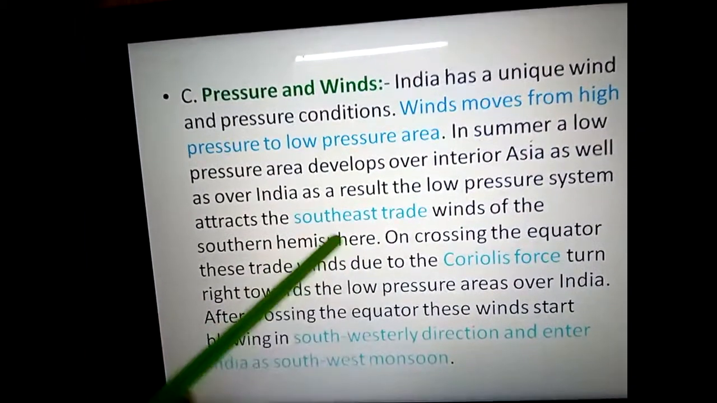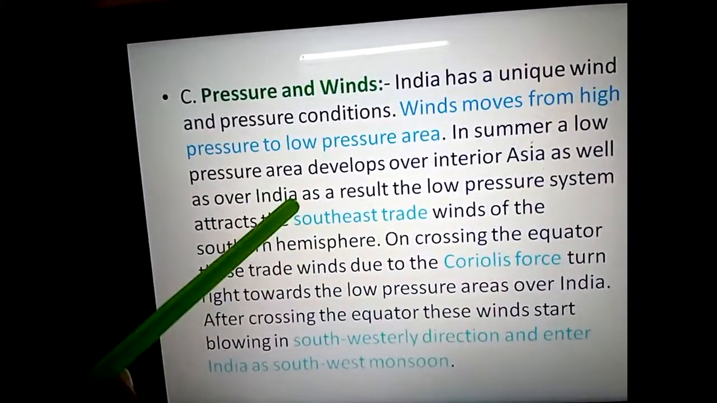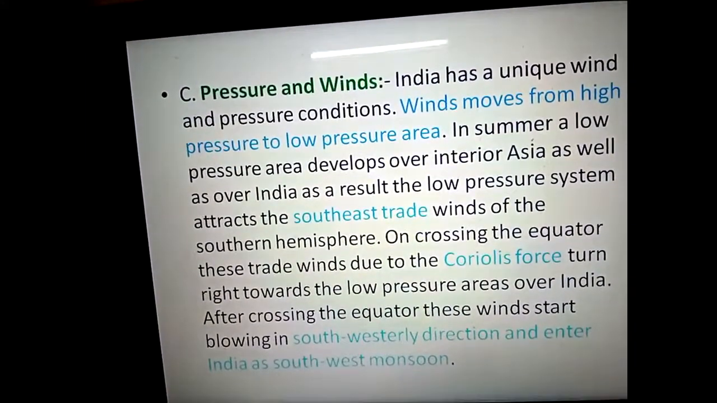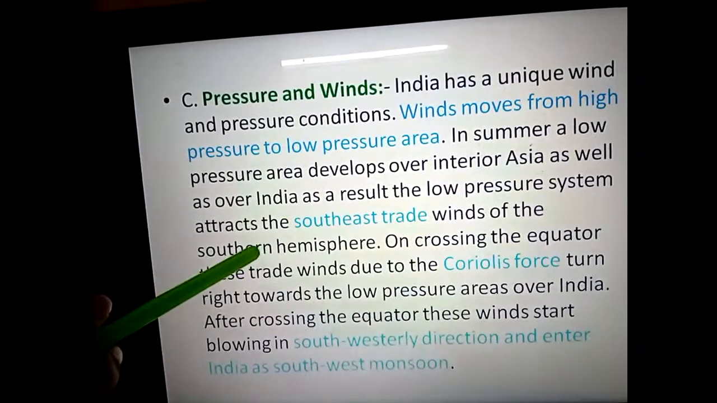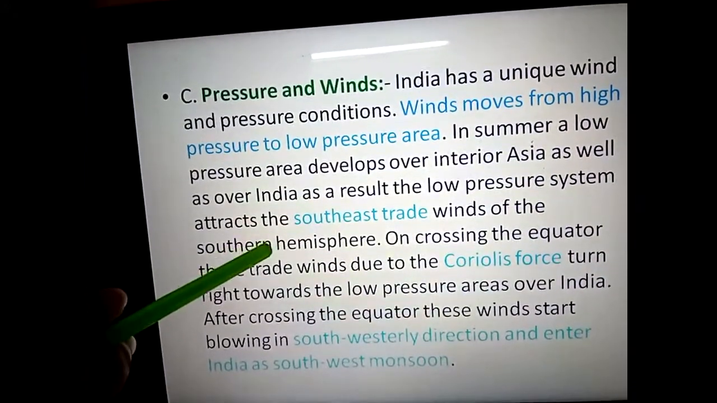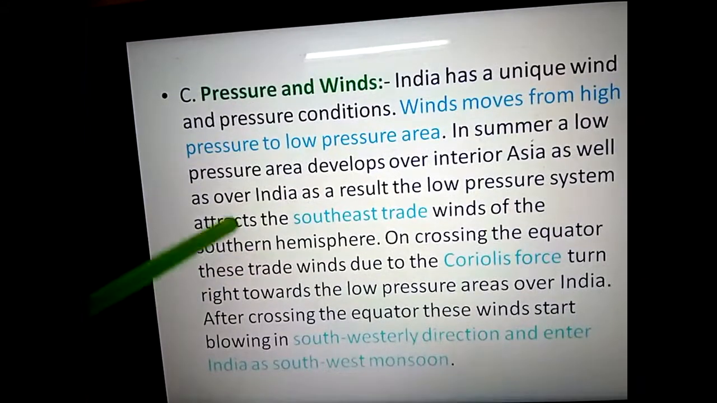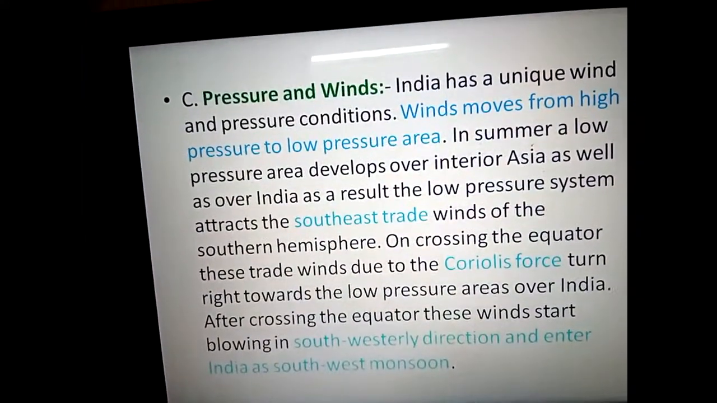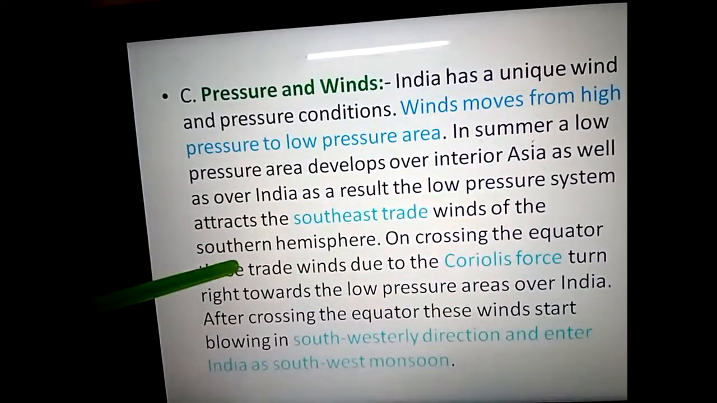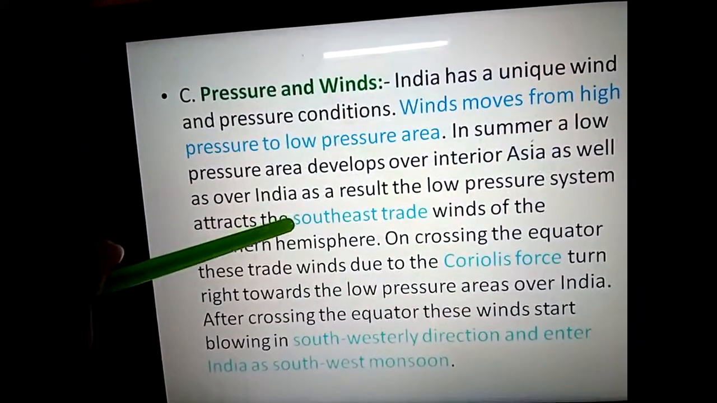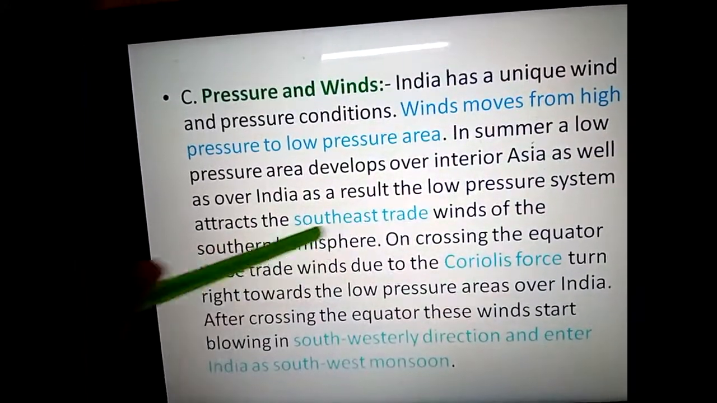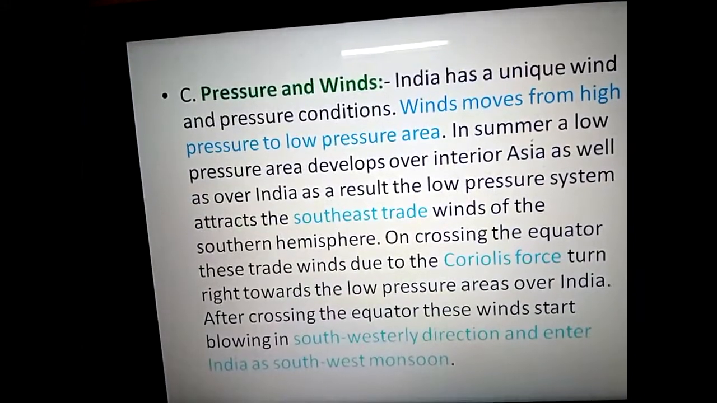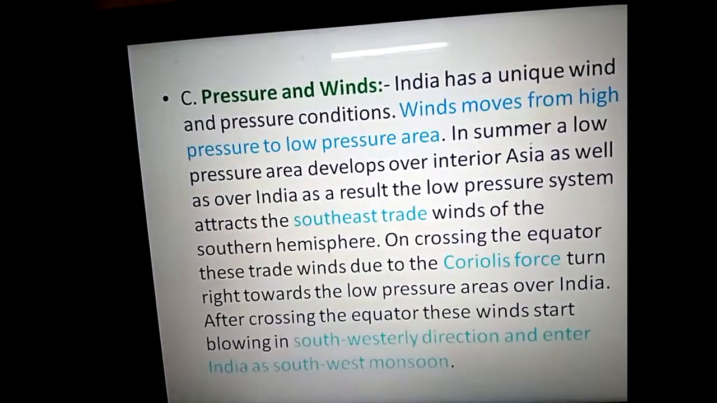So when in India or Asia we are facing summer season, in the southern hemisphere they have winter season. The southern hemisphere belongs to the category of high pressure zone, and we belong to the category of low pressure zone. So from the southern hemisphere what is coming? Southeast trade winds enter India as well as Southeast Asian countries.